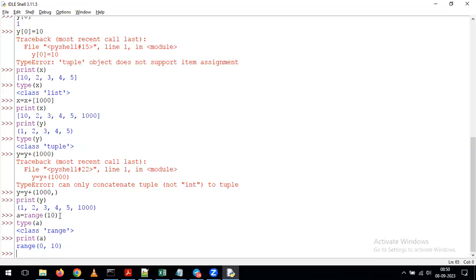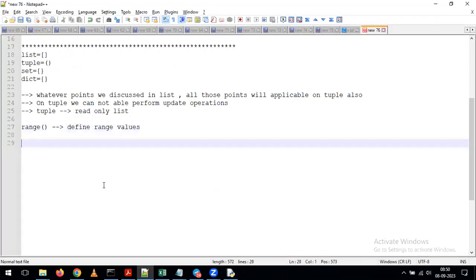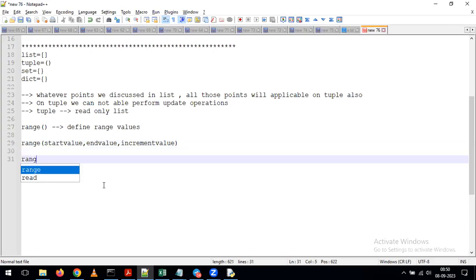Okay. Now you gave range(10), but by default what is happening here? It is taking this value as range(0, 10). Internally, it is considering range of start value, end value, increment value. So internally, as part of the range function, it considers a total of 3 parameters: start value, end value, and increment value. Now, for example, if I give only range(10), what will happen? It will consider it as the start value.